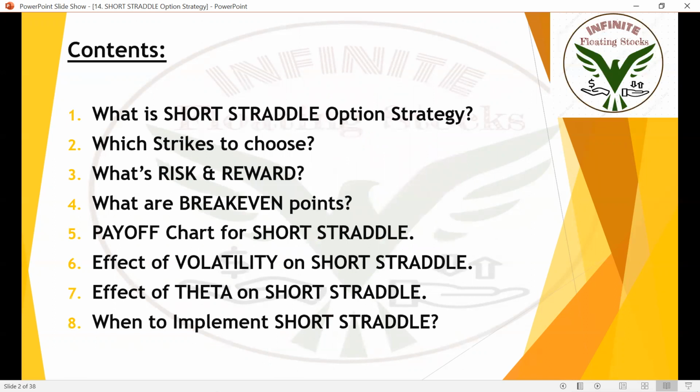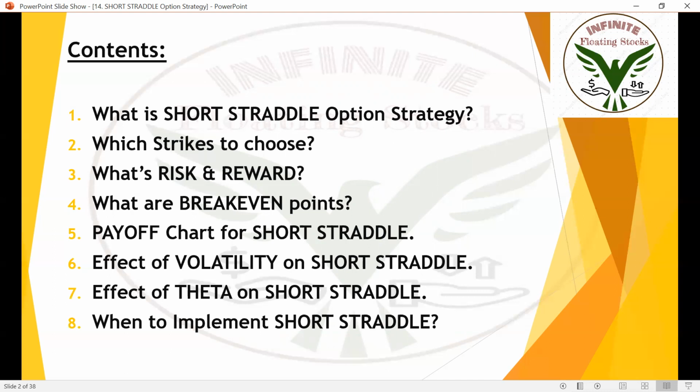All right, so these are the contents for today's session. I'm going to talk about what the short straddle option strategy is. I'm going to explain the definition of short straddle, in very simple words so that you can understand it easily. I'll tell you which strikes to choose when dealing with this strategy.